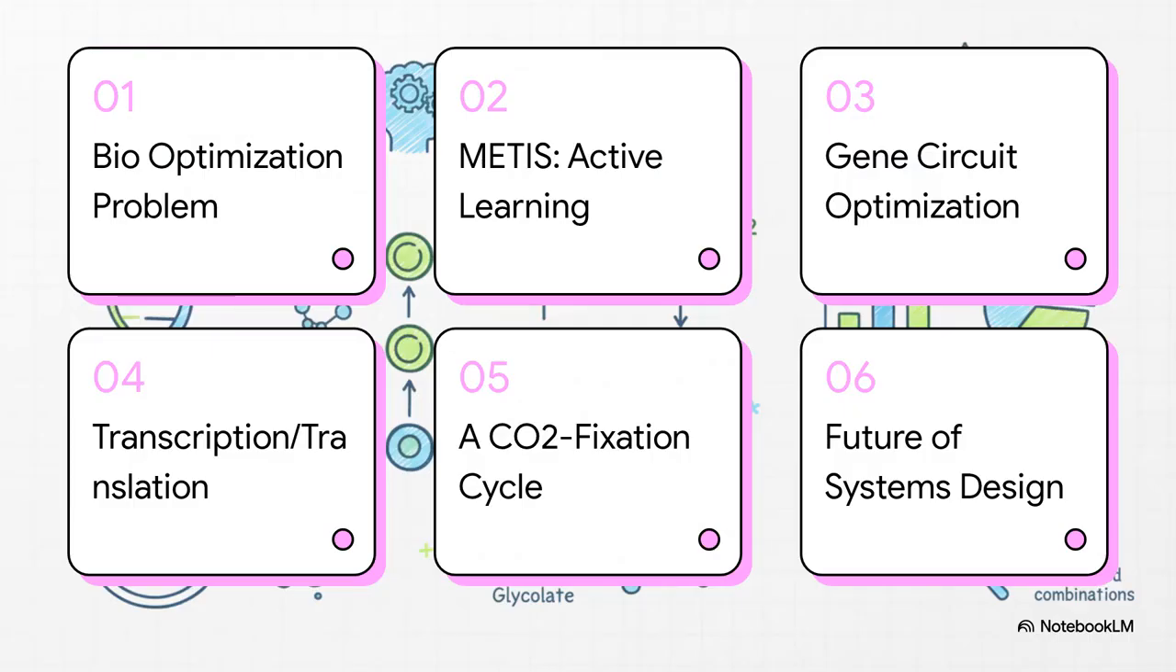So, here's our plan. We'll start by outlining the core optimization problem in biology. Then, we will introduce METIS, which is an active learning workflow. We'll examine its performance across 3 distinct applications. First, a gene circuit optimization. Second, a transcription and translation unit. And third, a synthetic CO2 fixation cycle. Finally, we'll consider the implications of this for the future of biological systems design.